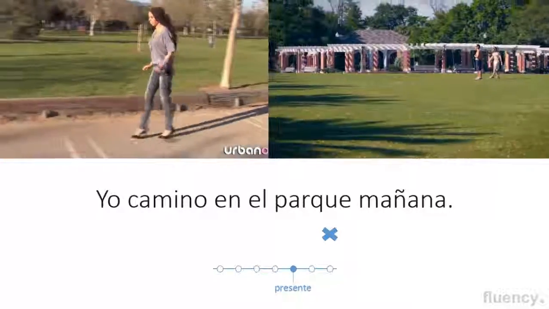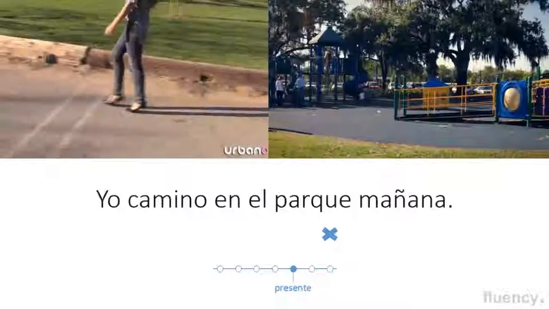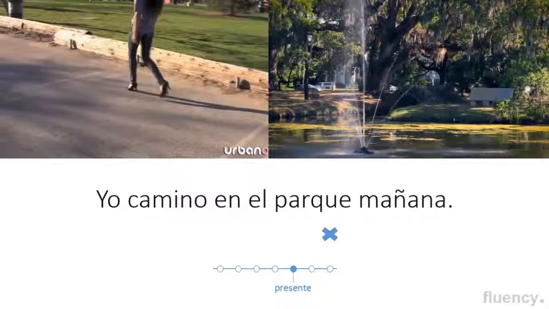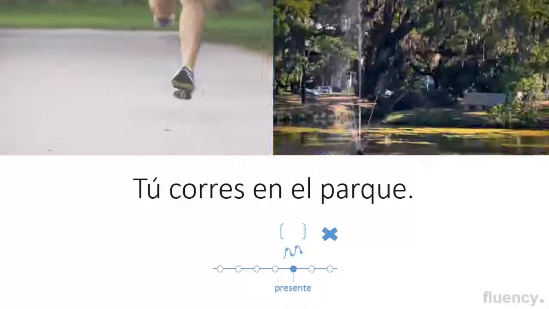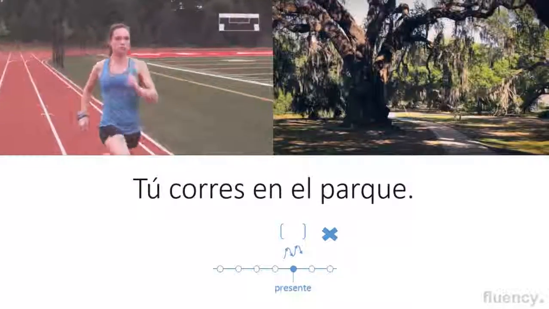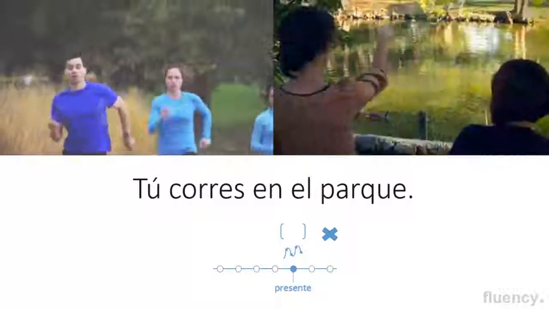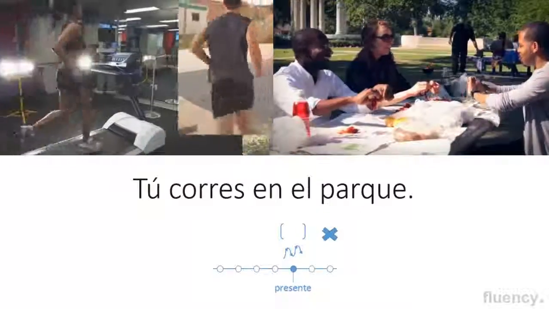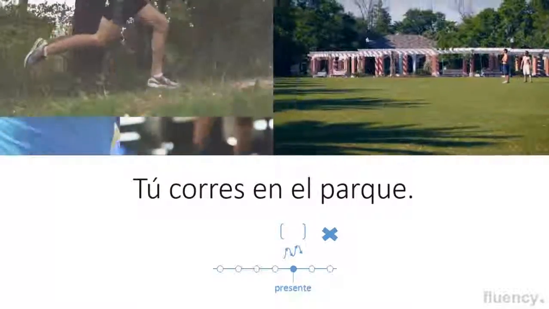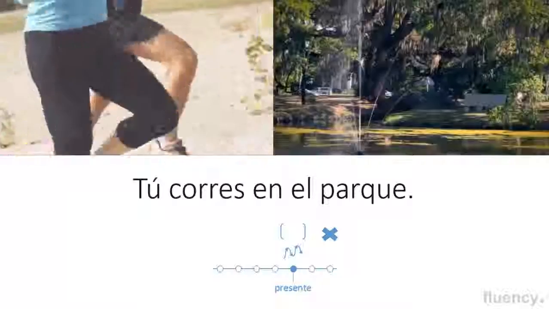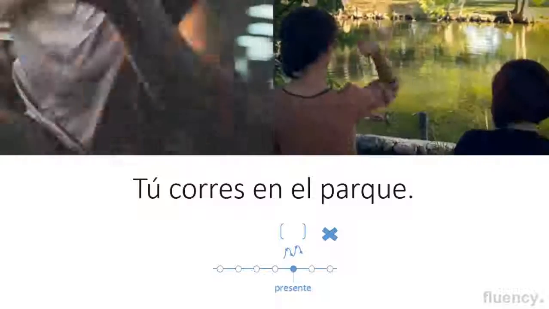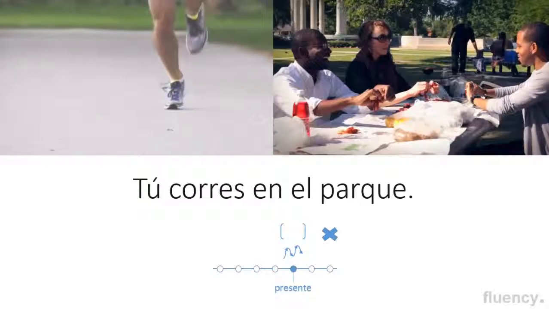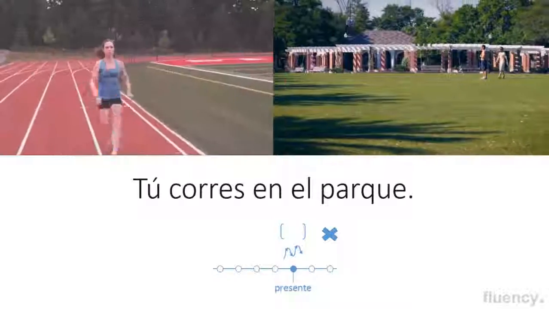Don't worry too much about the specific translation into English. Just know that this tense we've been looking at, all these conjugations, can be used when you're speaking in the general present, like todos los días. The right now present, the ahora, which is in progress, or even in the future, okay? Like mañana, tomorrow. So tú corres en el parque could be you run, you are running, or you will run in the park.